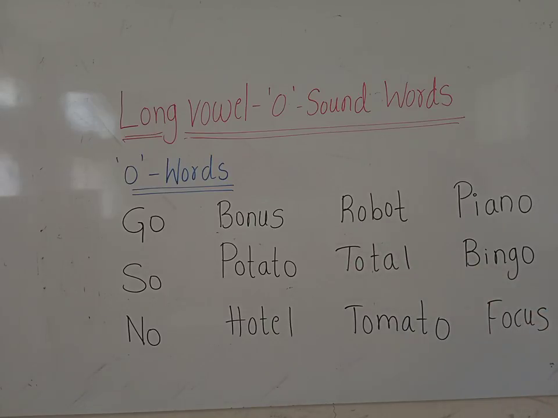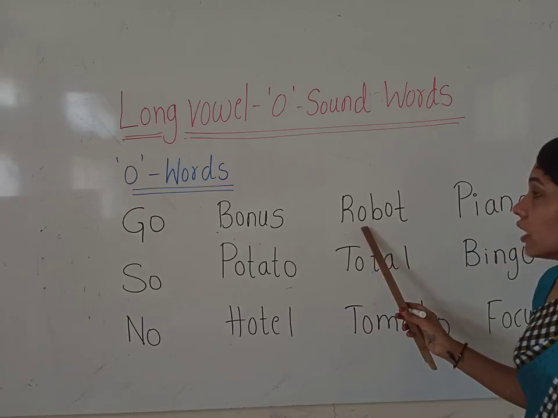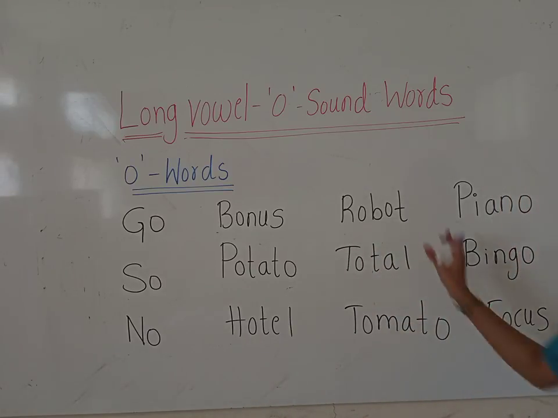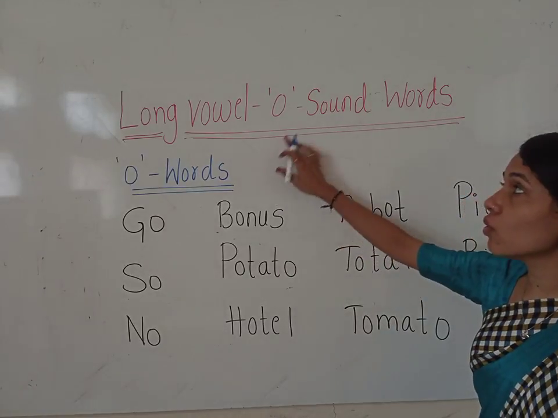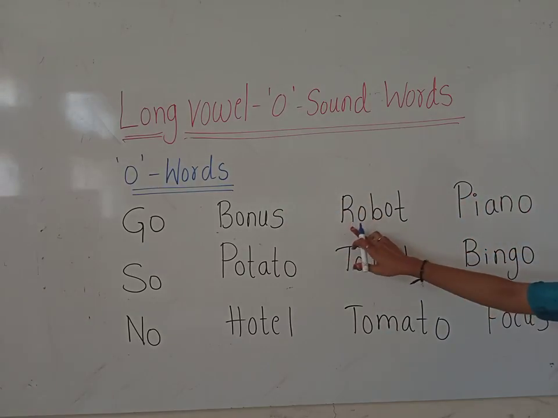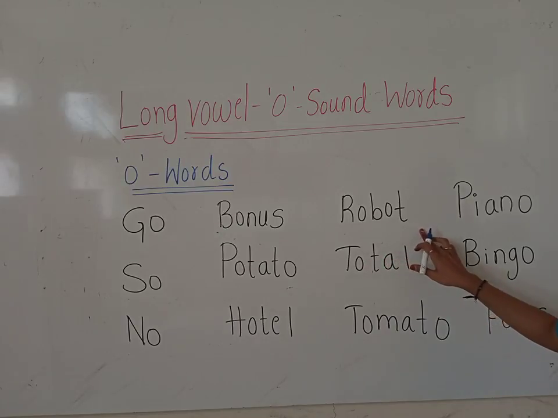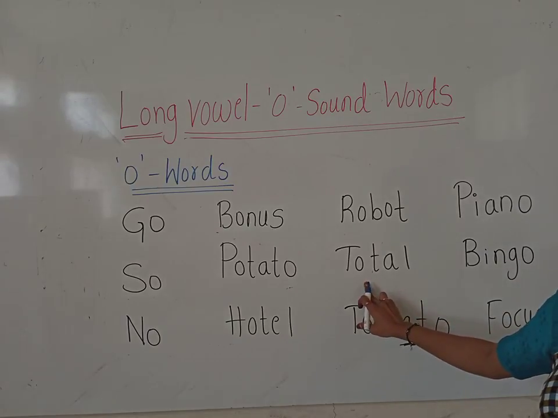Robot. Okay, children, you have to read here the long vowel O sound. So these all are the long vowel O sound words. Okay, look at the next word, children.